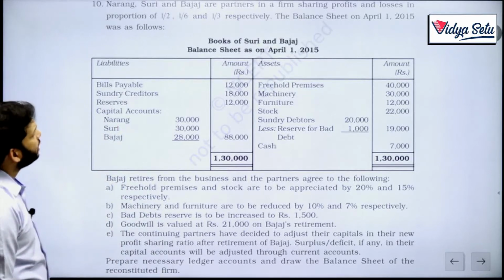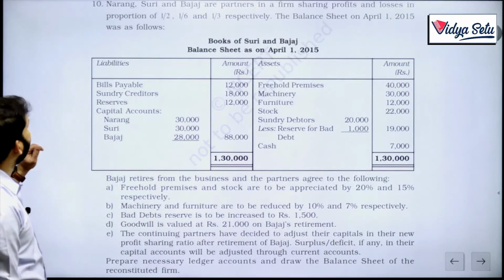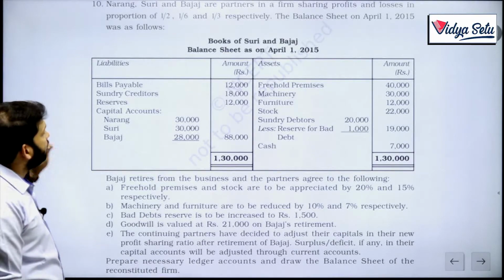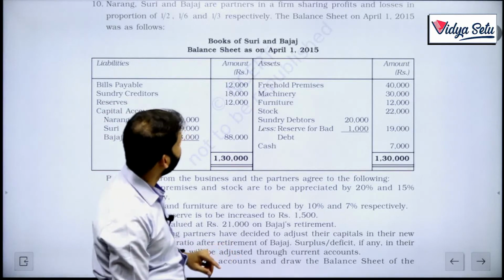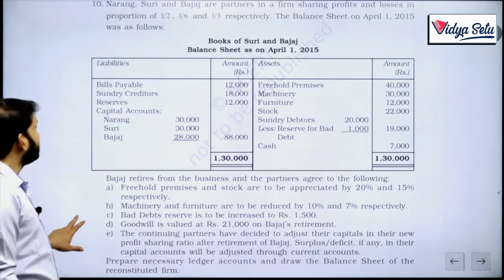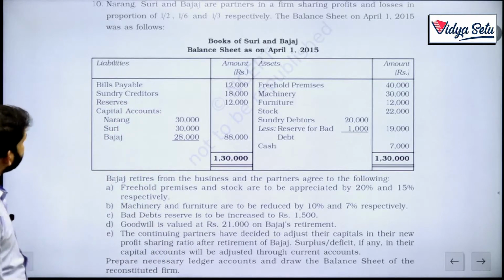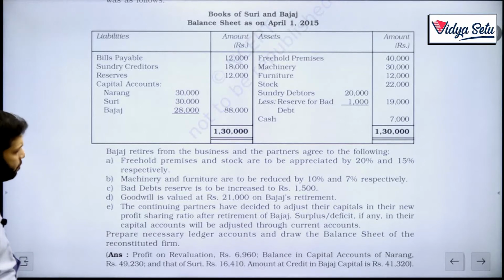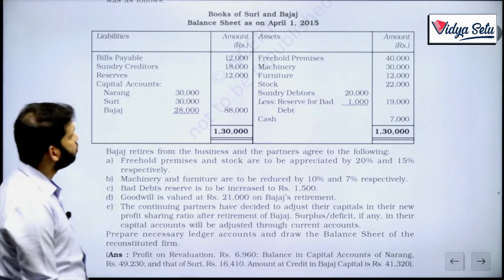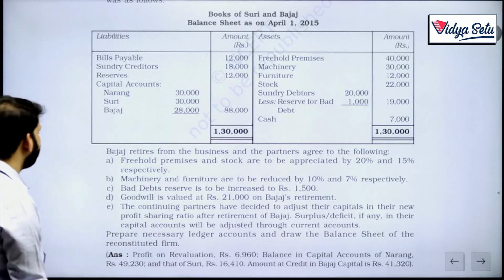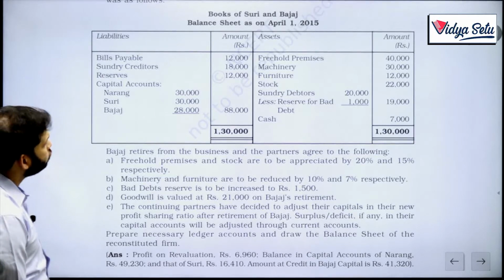The balance sheet is given on 1st April and is as follows. There are bills payable, sundry creditors, reserves, capital, and then freehold premises, machinery, furniture, stock, sundry debtors less reserve, and cash. Bajaj retires, and the partners agreed the following. Freehold premises and stock are to be appreciated by 20% and 15% respectively. Machinery and furniture are reduced by 10% and 7% respectively.